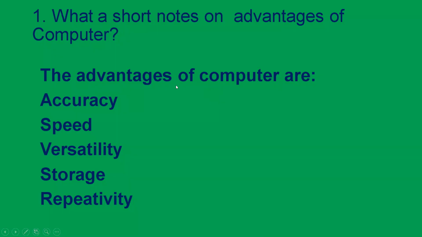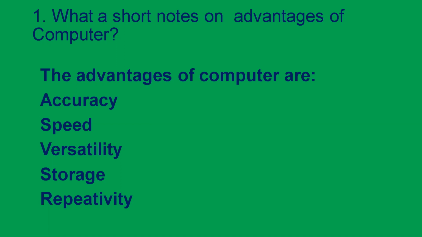So what question do you have? First question, write short notes on advantages of computer. The advantages of computer are accuracy, speed, versatility, storage and repetitivity. Now what is the meaning of accuracy? Accuracy means the computer always does correct calculation. It never makes a mistake. Only if we misguide it or do something wrong, then the computer will go wrong. So the computer always does correct calculations.